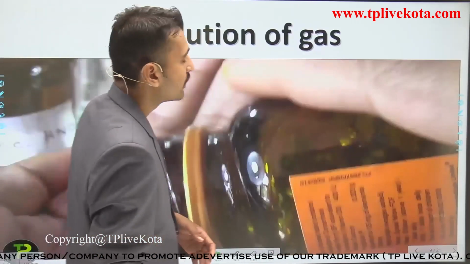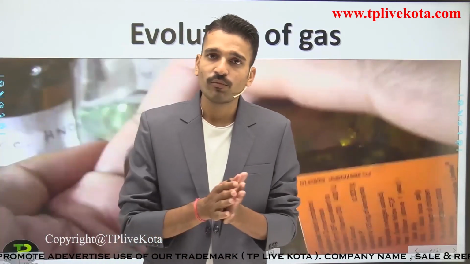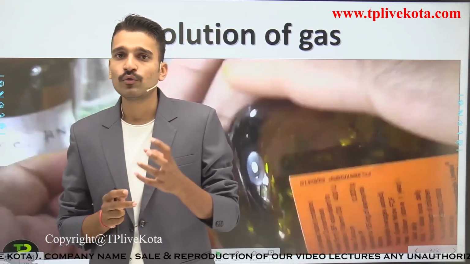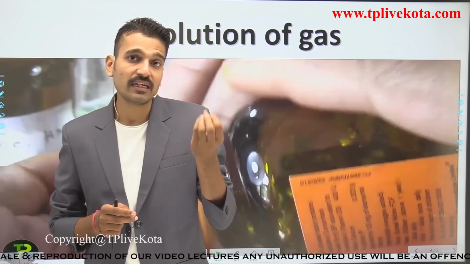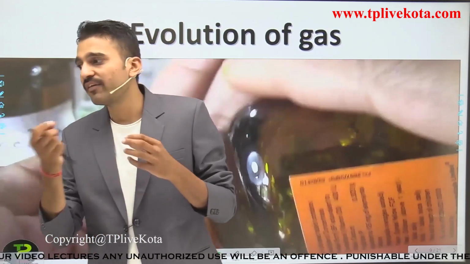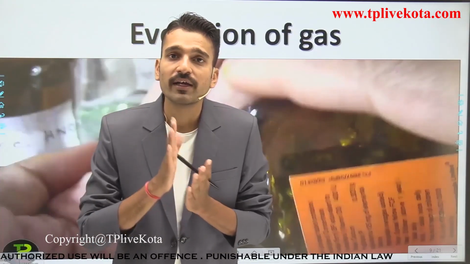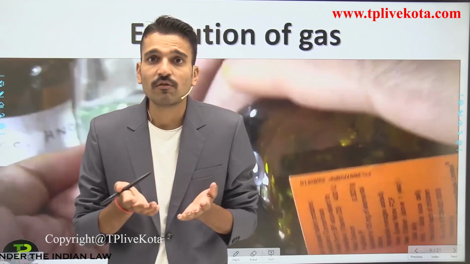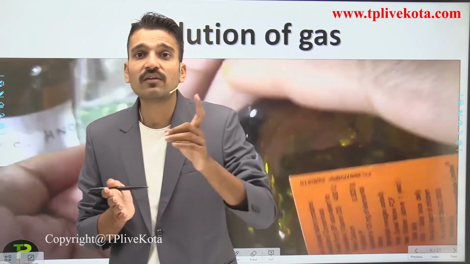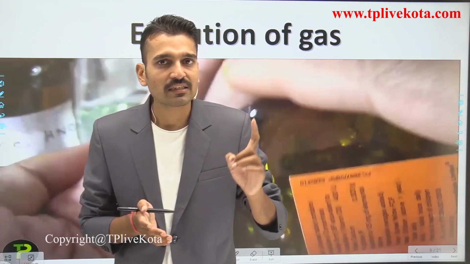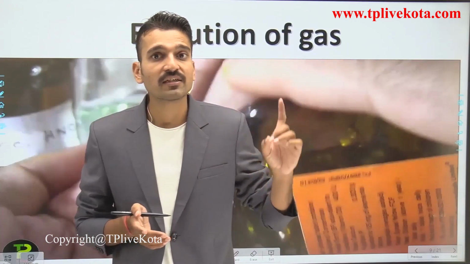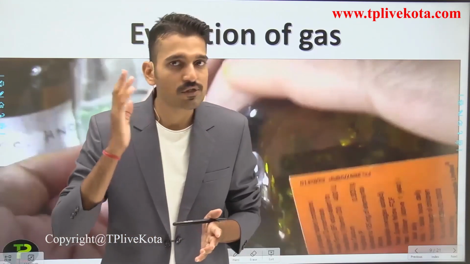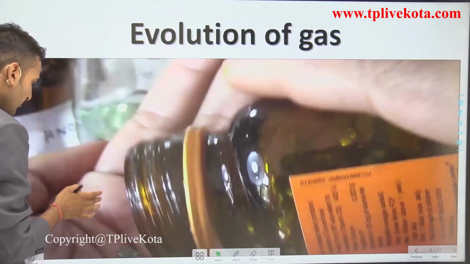So, moving to the evolution of gas. Before moving to it, let us see this particular video where you see that zinc metal is reacting with acid, and when it reacts with acid there is evolution of gas. The gas evolves from there. If the gas is evolving, it simply means that a chemical reaction has occurred, and for that we have to write a chemical equation. So let us play this video.